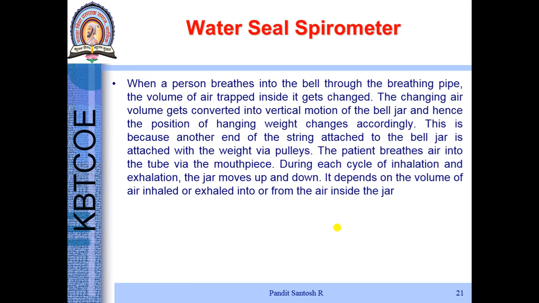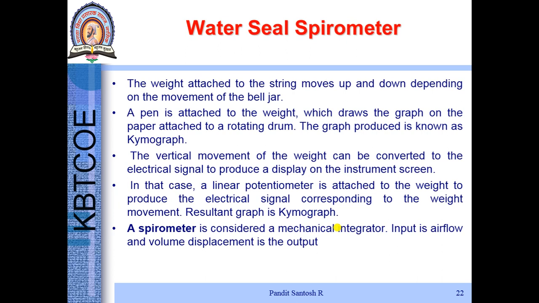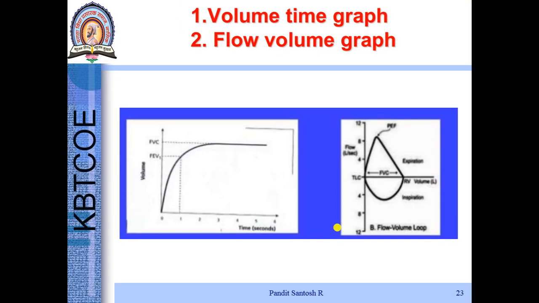Whatever we have discussed, the same thing has been written here. The jar moves, and accordingly the recording is made. The pen which is attached to the weight, when it marks on a graph, is called a kymograph or chemograph. And it is here that spirometry works. This is the volume and time. So when a patient's FEV, forced expiratory volume, means when a patient forcefully expires the air, the recording is made